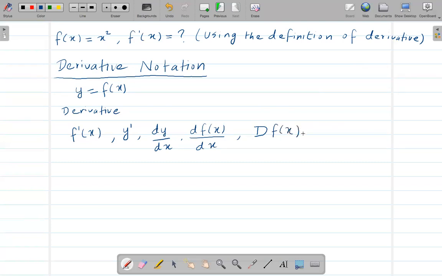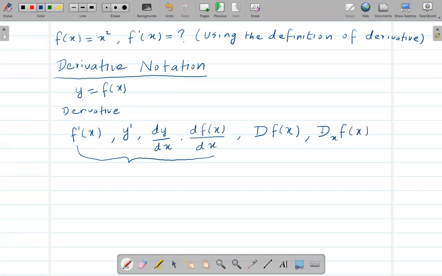We don't use this notation that much. Most of the notation you will see in the class would be the earlier ones. But in case you see this notation, don't be surprised. So this means the derivative. Or you can also write capital D with x as a subscript, of f of x.